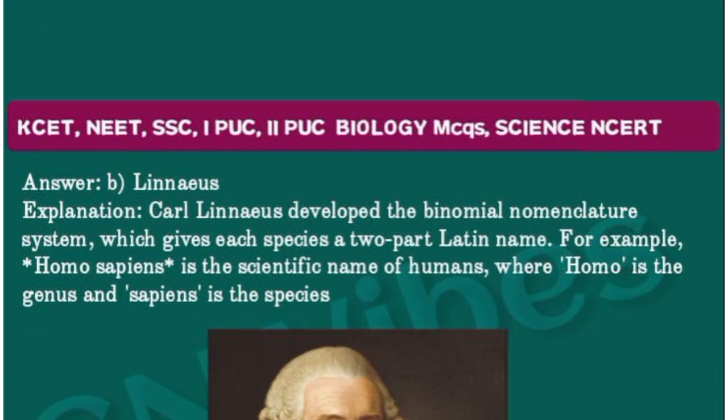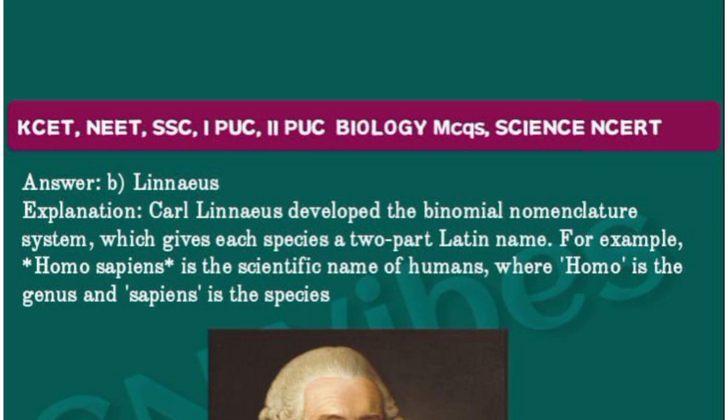His full name is Carl Linnaeus, and he developed the binomial nomenclature system. Binomial nomenclature is nothing but giving names in two words, which gives each species two parts of a Latin name.